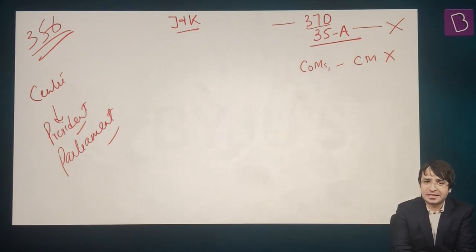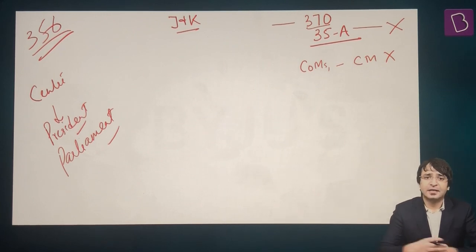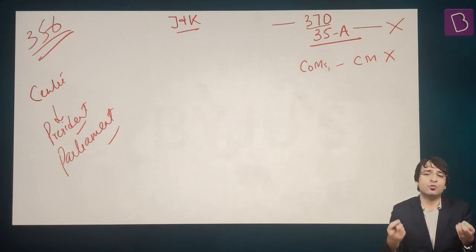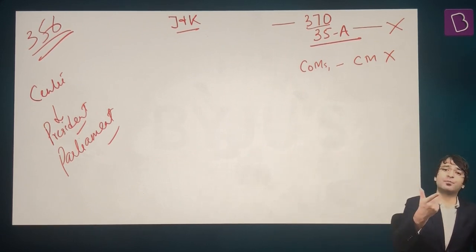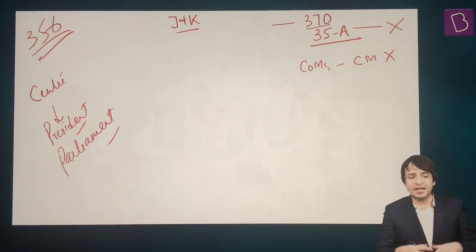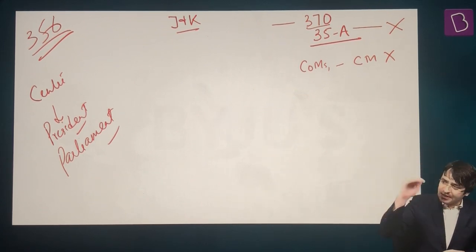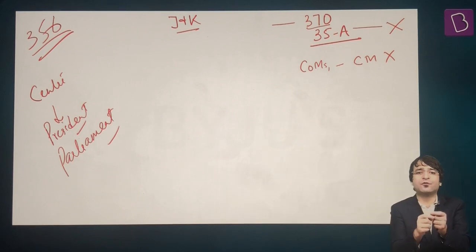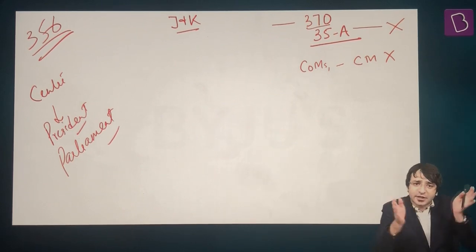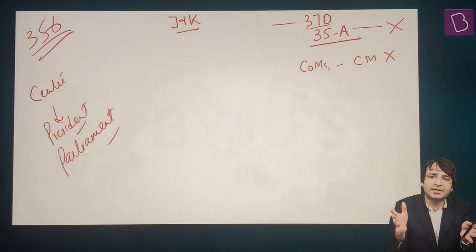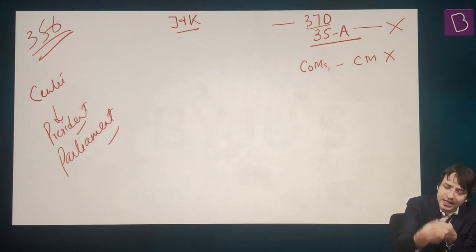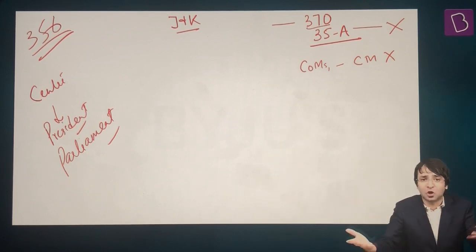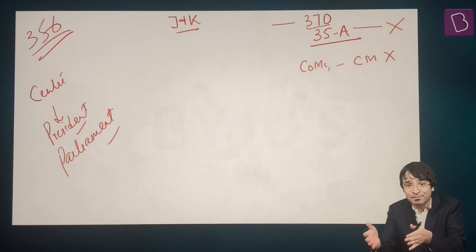So what happened? Mr. Amit Shah, the Home Minister of India, approached the Rajya Sabha and said that now I want to introduce the Jammu and Kashmir Reorganization Bill of 2019. What is this bill? Bill is a proposal. What is the proposal? Jammu and Kashmir should be reorganized. The state of Jammu and Kashmir should be downgraded to that of a union territory. And the union territory also should be split. We should have two union territories. Union territory of Jammu and Kashmir, union territory of Ladakh. That's my proposal. I need parliamentary approval for these proposals so that the Jammu and Kashmir Reorganization Bill becomes an act.